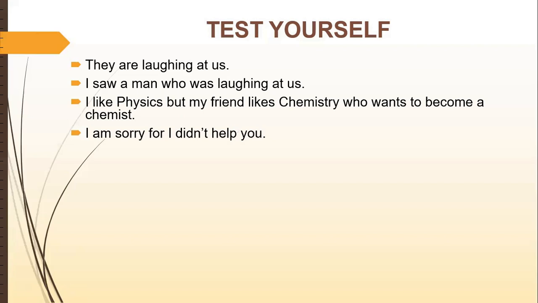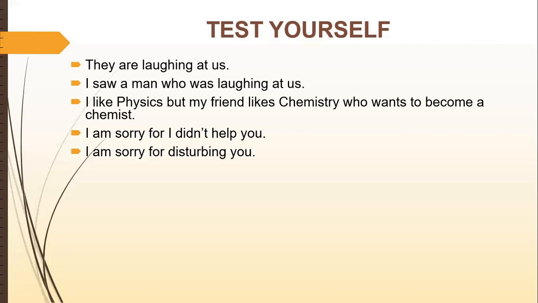I am sorry for I didn't help you. I am sorry is one clause. I didn't help you is another clause, joined with the help of for. For is the example of coordinating conjunction, FANBOYS. So is it compound or complex?